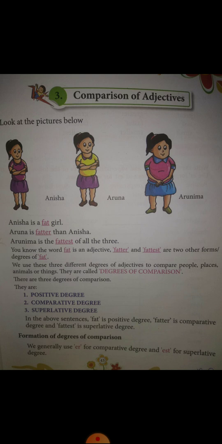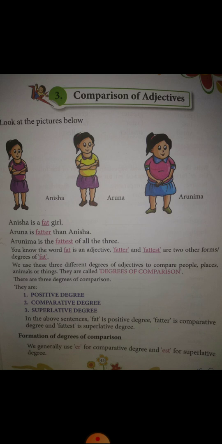So students, Anisha is fat, right? You can see Anisha is a fat girl. So Anisha is a fat girl, and then the next girl standing is Aruna. So you can say Aruna is fatter than Anisha.